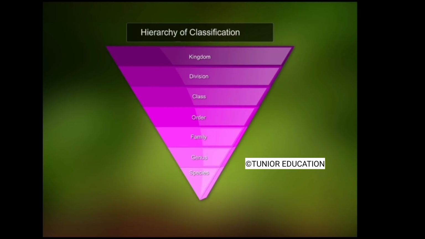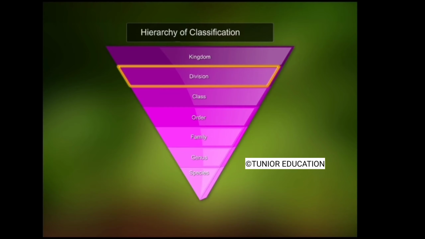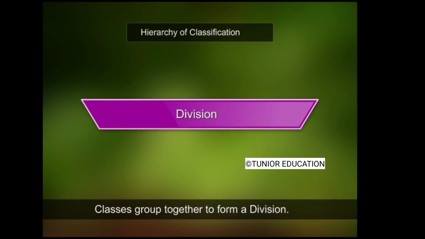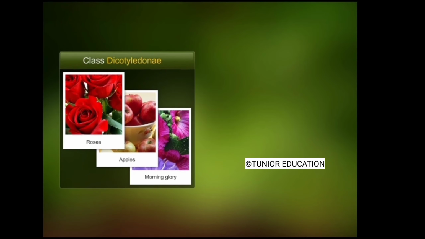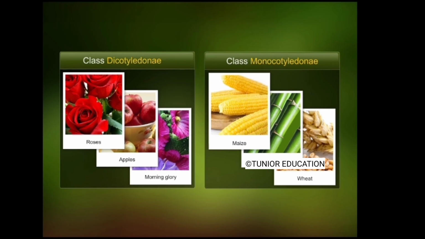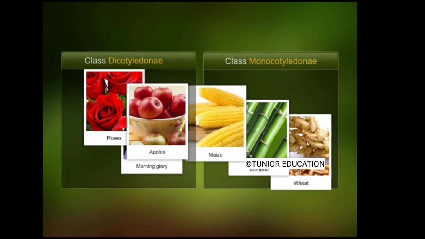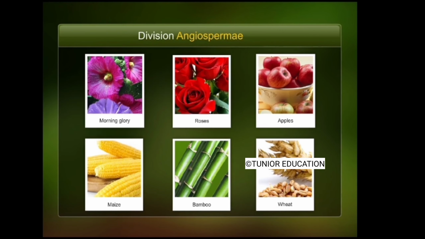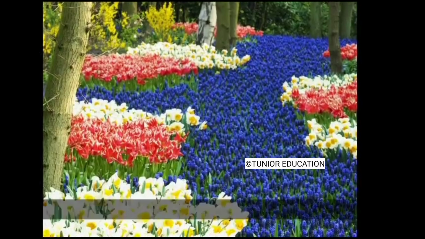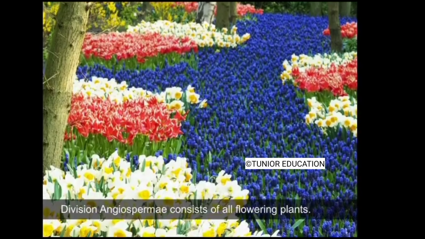The second highest category in the classification of plants is division. Different classes belong to the category division. Class Dicotyledonae and class Monocotyledonae belong to division Angiospermae. Division Angiospermae includes all flowering plants.